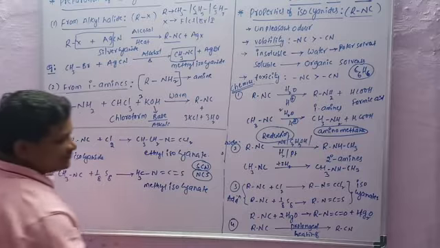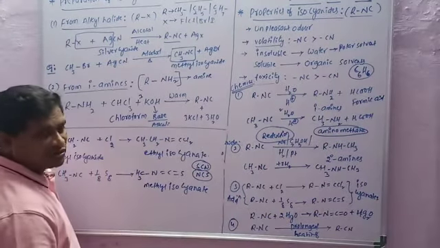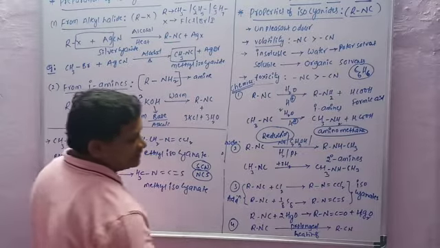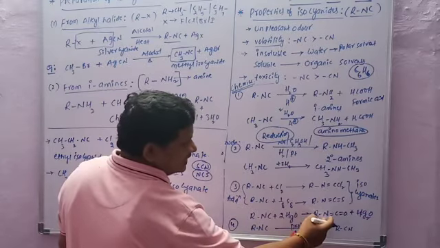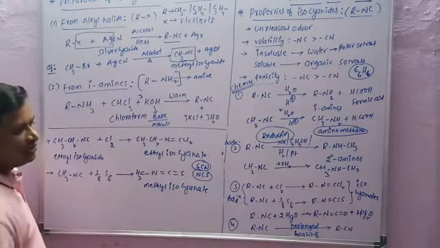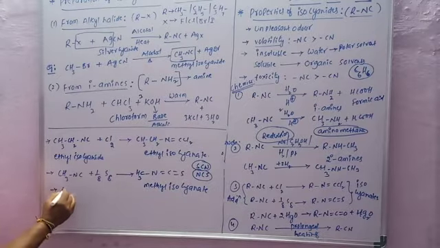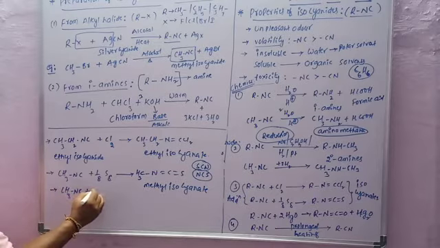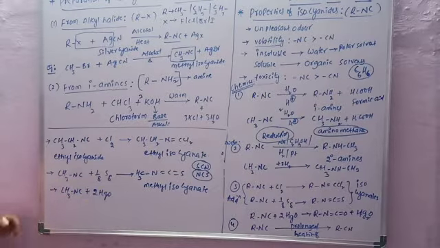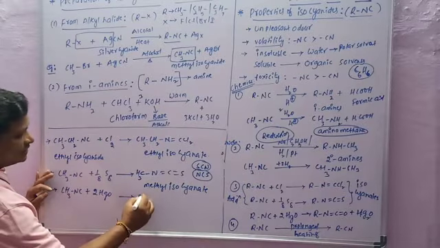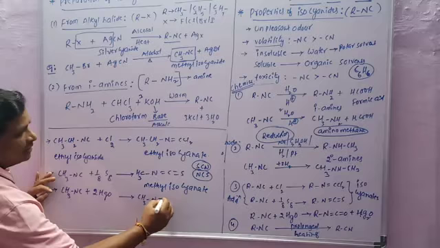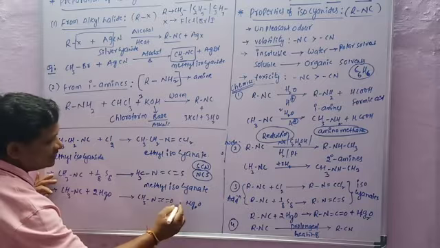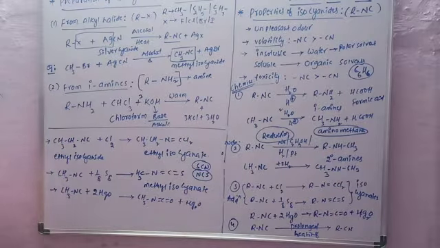Next, isocyanides react with mercuric oxide, HgO, giving the corresponding isocyanates. For example, methyl isocyanide plus 2 moles of HgO gives CH3N=C=O plus Hg2O.